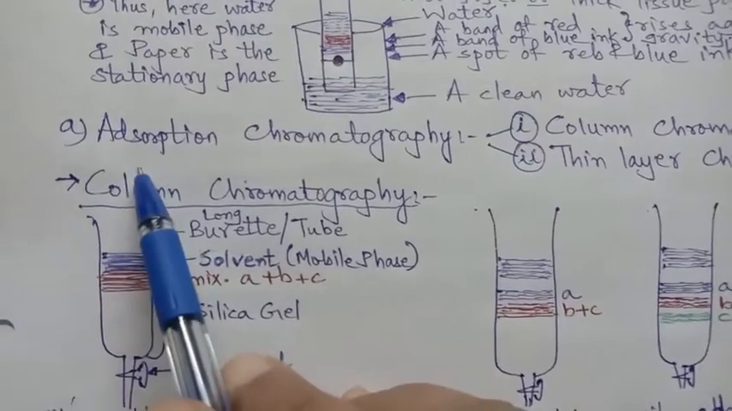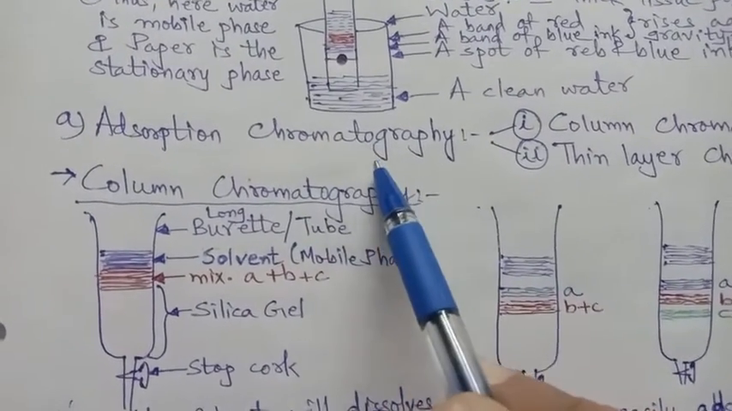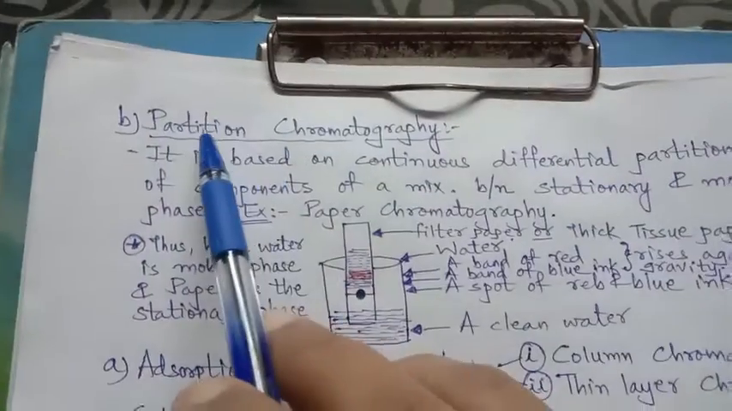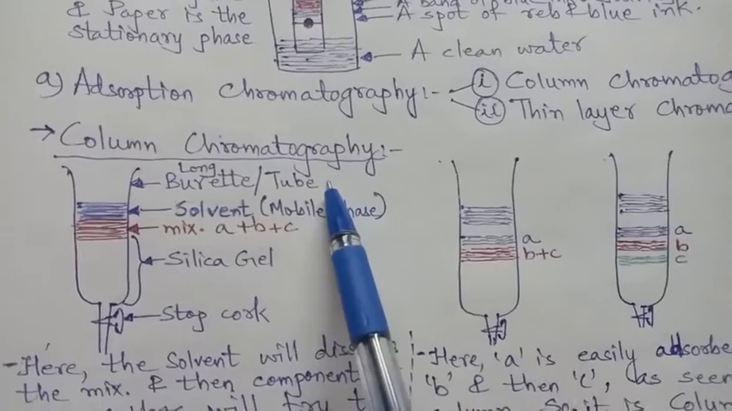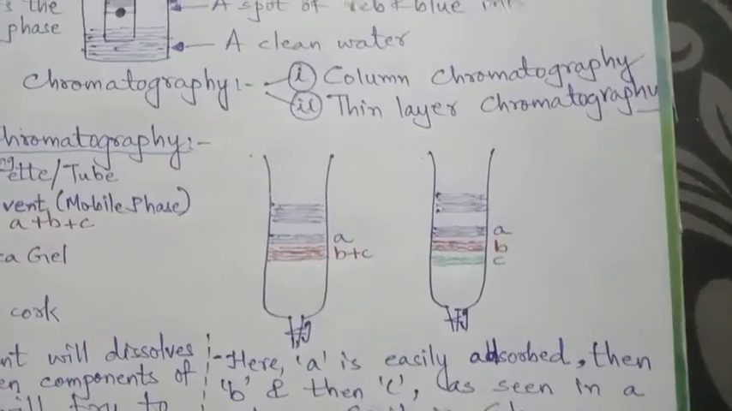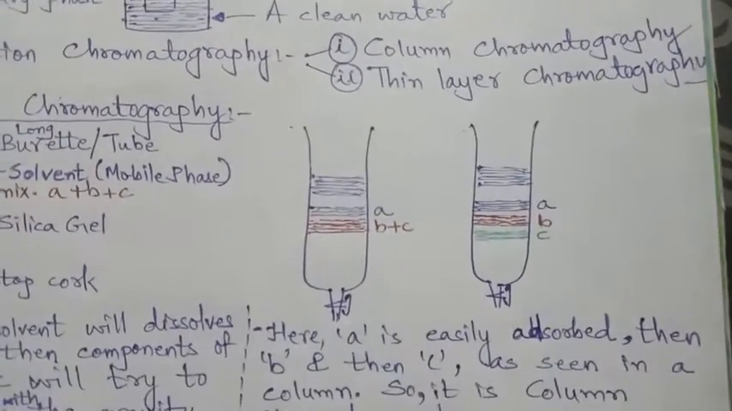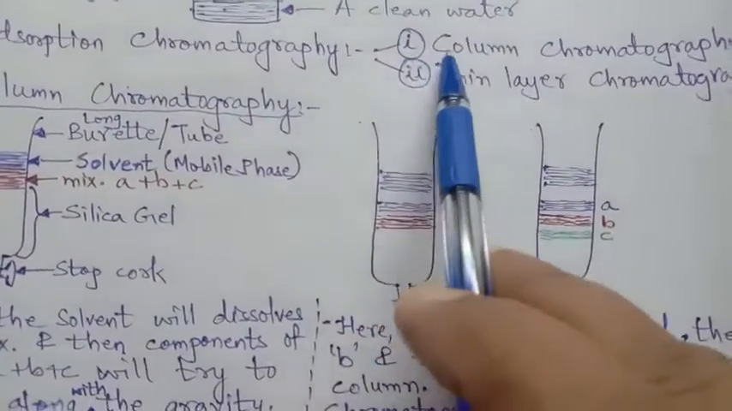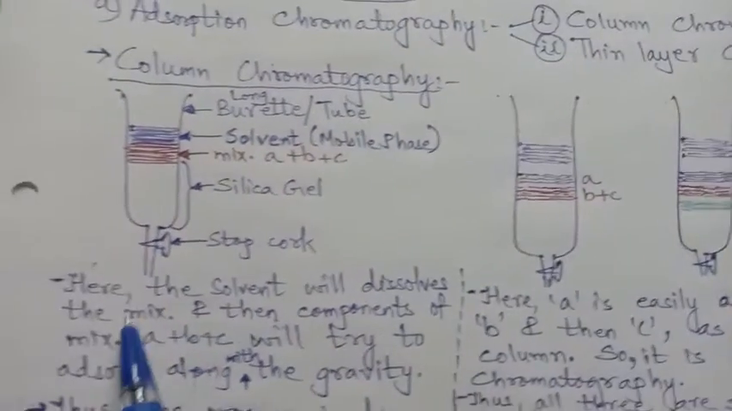Now the very first is adsorption chromatography. As I told, adsorption, and second is partition. So this is the idea of partition. Now in adsorption chromatography, again it is of 2 types. One is column chromatography and the other is thin layer chromatography. Column, see the word says that they will be in different columns.